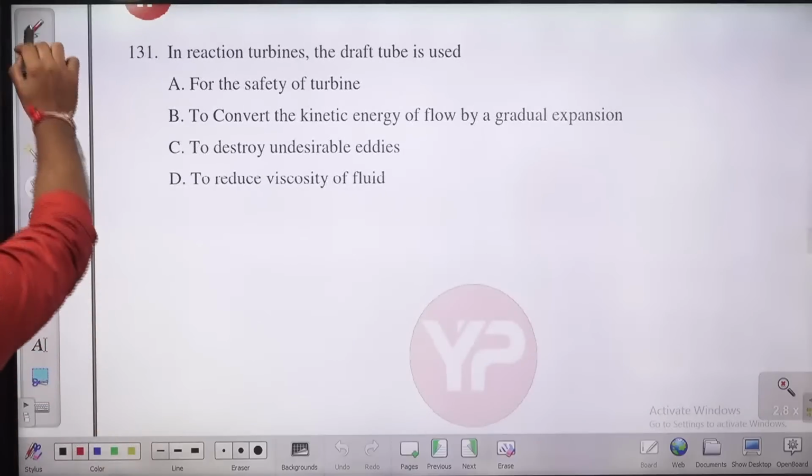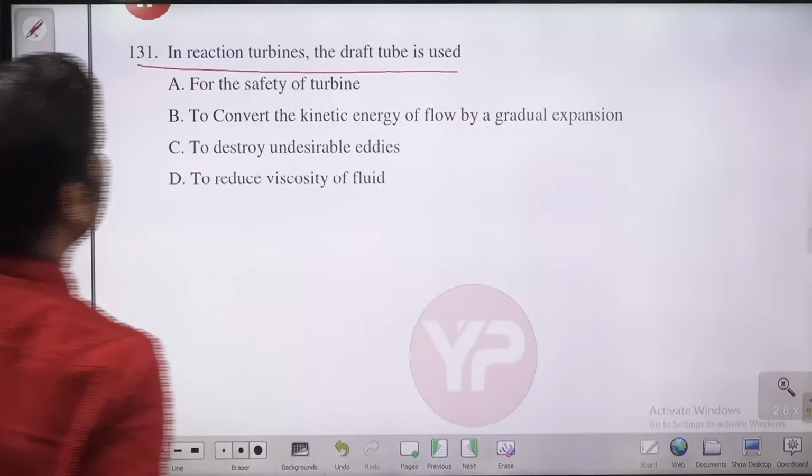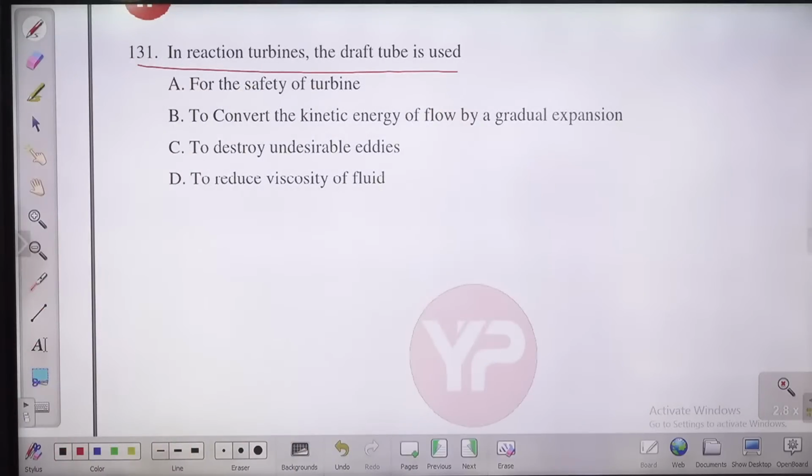In reaction turbine, the draft tube is used. For what purpose do we use the draft tube, guys? For the safety of the turbine, to convert the kinetic energy of flow by a gradual expansion, to destroy undesirable eddies, to reduce viscosity of fluid. For what purpose do we use this draft tube?